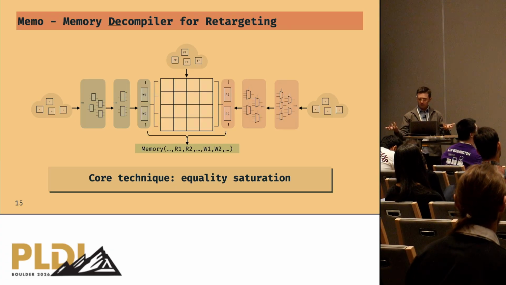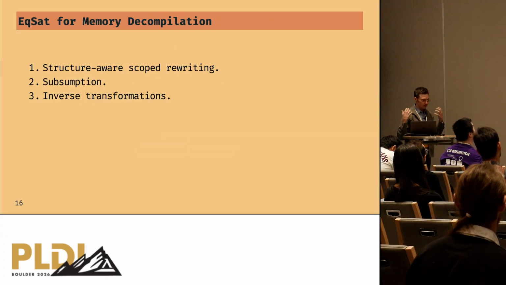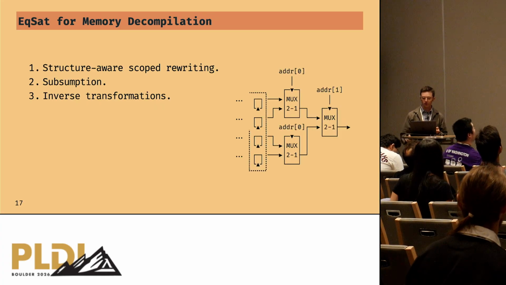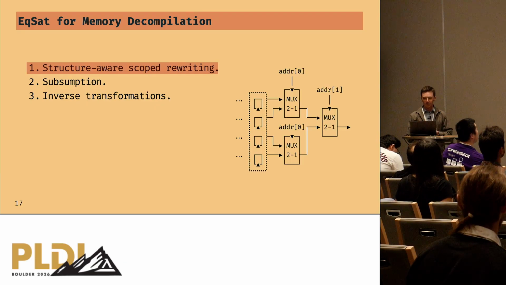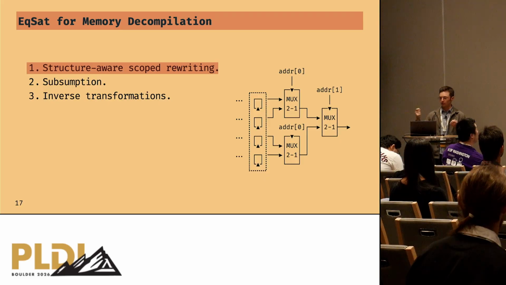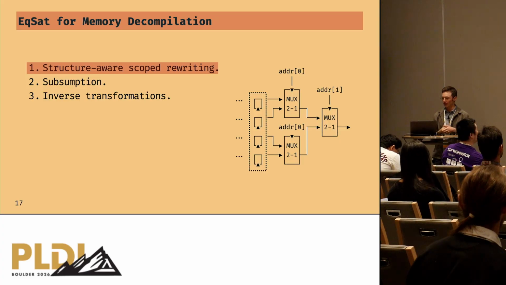Now, for anyone who's used equality saturation, rewriting over an E-graph with millions of nodes is not going to be a fun time. So in order to actually implement this and get it to work, we had 3 key optimizations. The first one we call structure-aware scoped rewriting. A lot of these logical rewrites that we might perform over a gate-level netlist can apply almost anywhere in the netlist, and that's going to increase rewriting time and grow the E-graph unnecessarily.